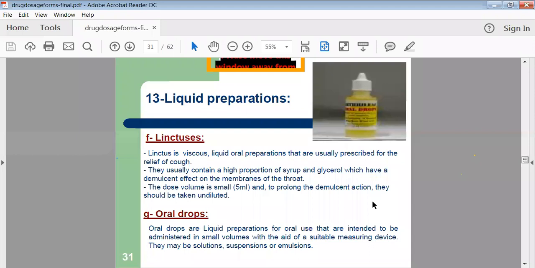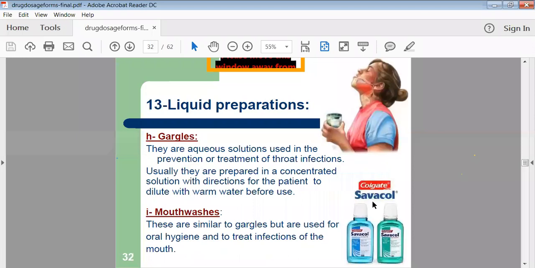Everybody is familiar with oral drops. For children we prepare oral drops. Why are they called oral drops? Because the dose of that preparation is in drops, so the number of drops we have to count. Generally 2 or 3 drops are used. The drugs used in drops are very concentrated, because a very small dose is required and we have to provide the dose in drops.